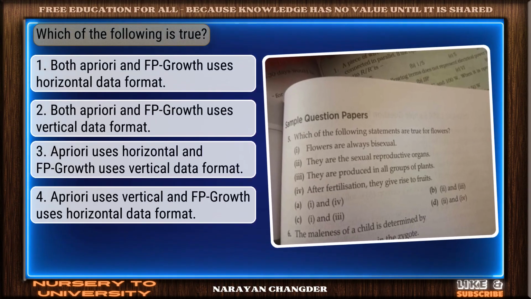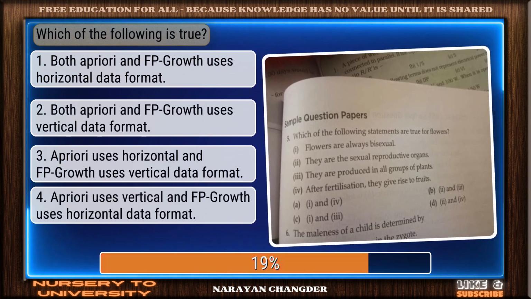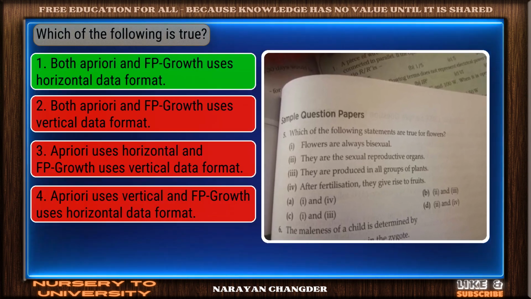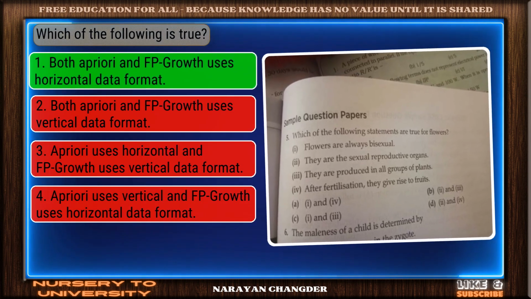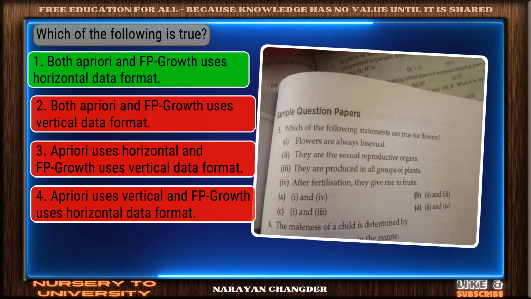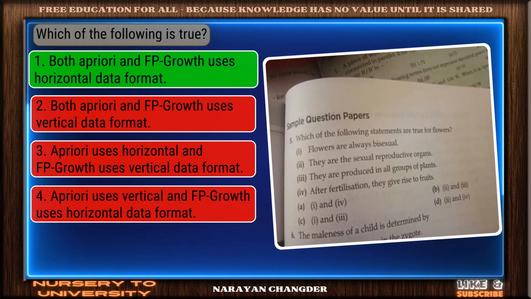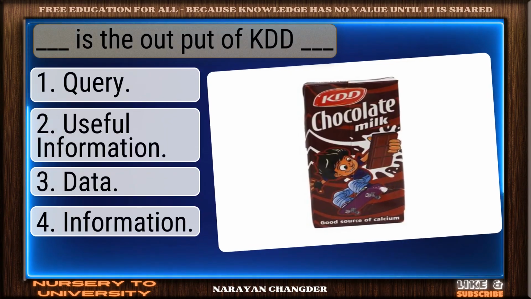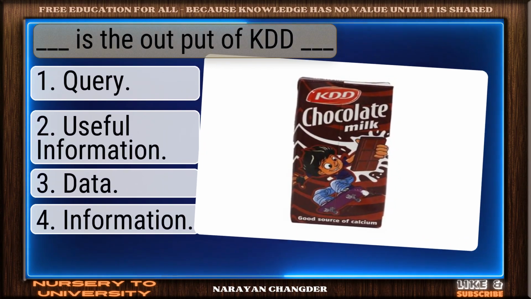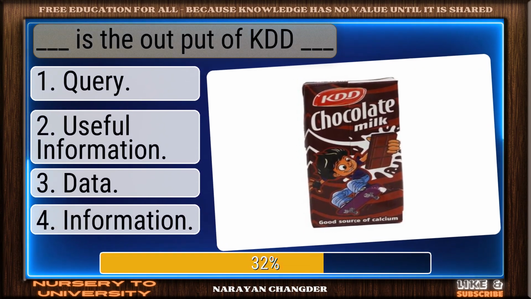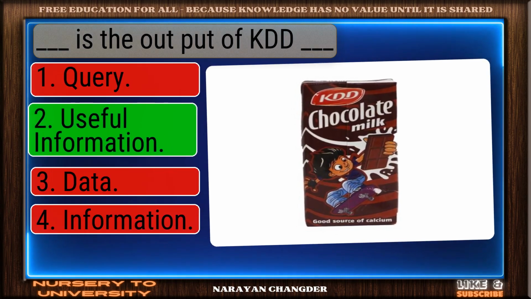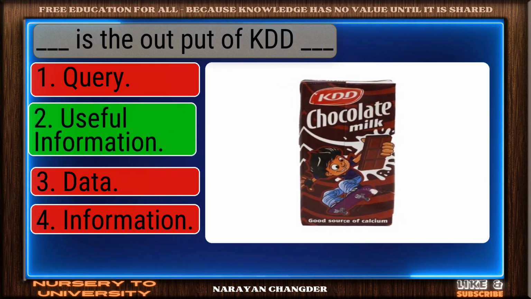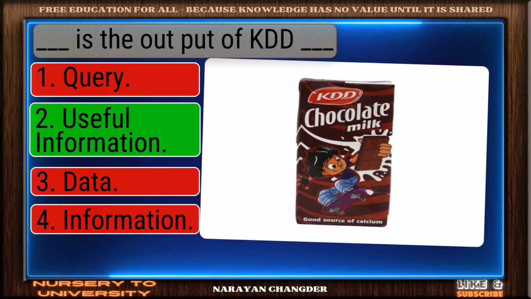Question number 27. Which of the following is true? Good job. Your answer, both Apriori and FP growth use horizontal data format, works well here. Question number 28. Dash is the output of K dash. Great job. Useful information is the accurate answer.